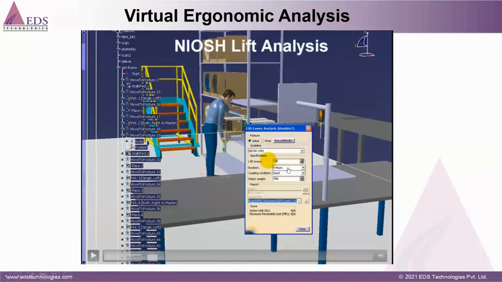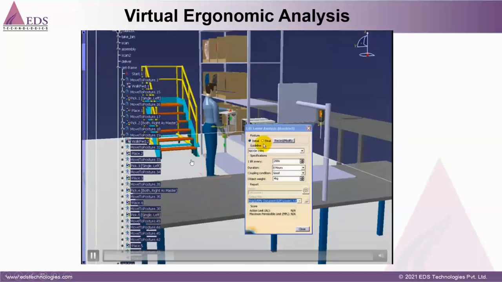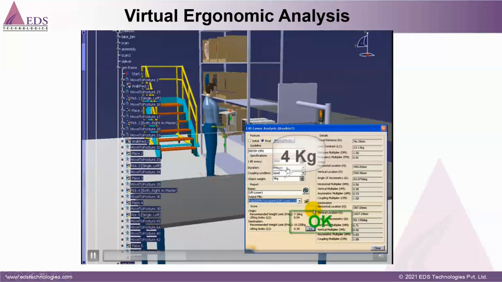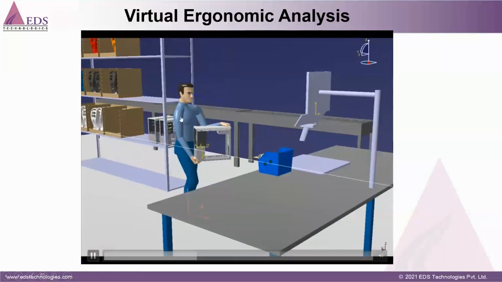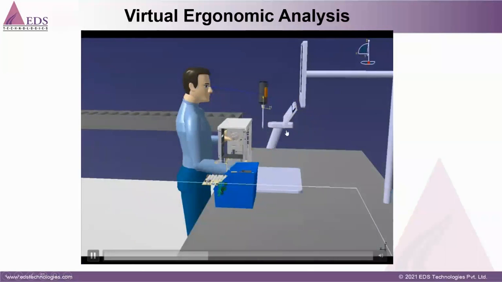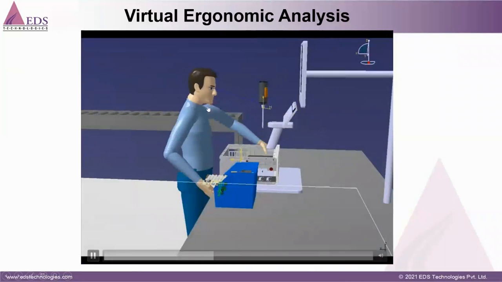We have this lift-lower analysis. So one lift in every 20. The system will show you how much weight is sustainable for this kind of mannequin. So here you can see a 4 kg load is okay for this mannequin. If it is beyond 4 kg it is not okay, so it is not within the safety limits.